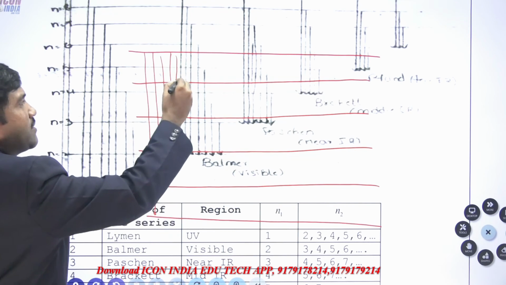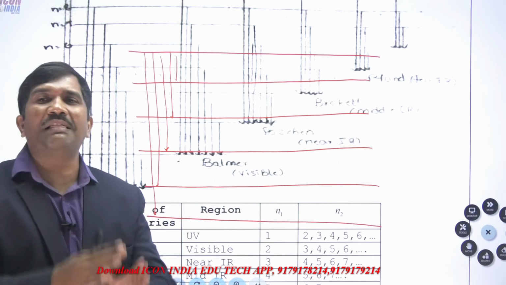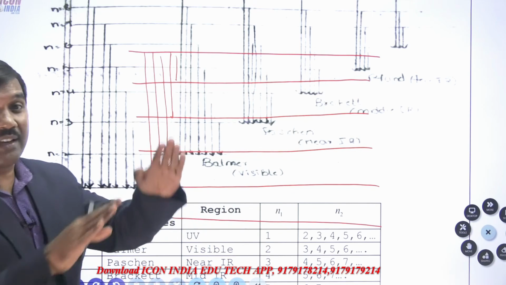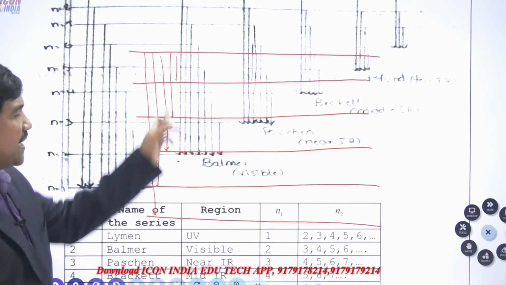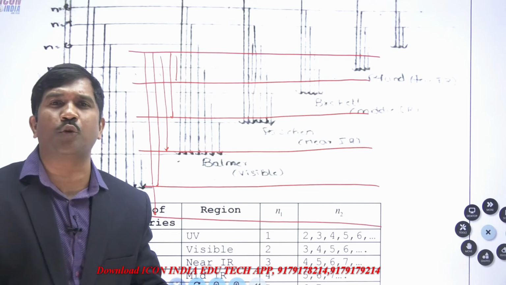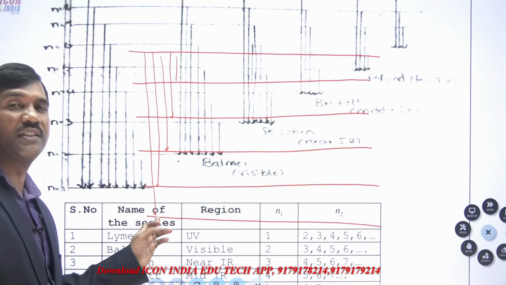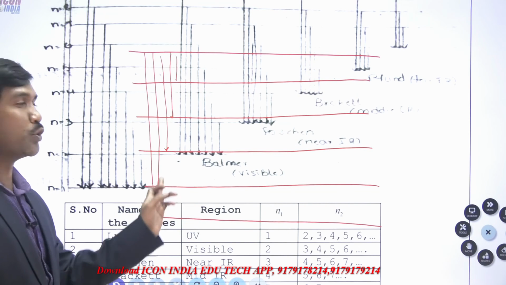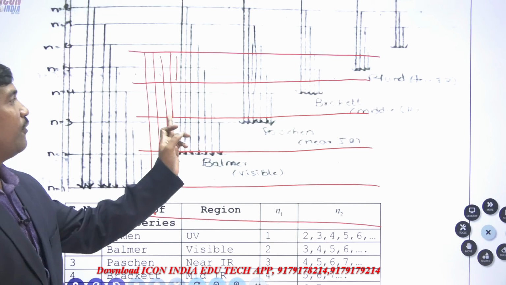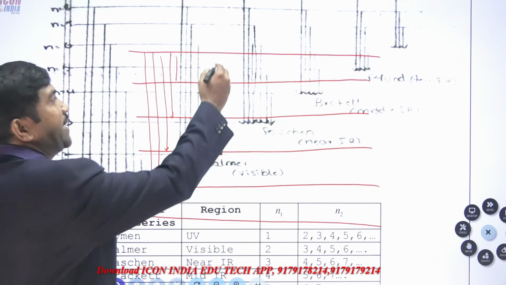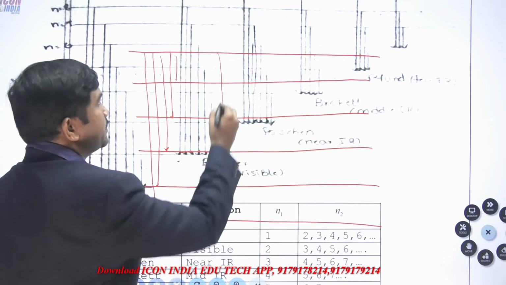So in this case, what is the Lyman series? All the lines should be de-excitation to 1. But here, all the lines are not de-excitation to 1. This first line is the de-excitation to 1, the second is to 2, the third is 3, 4, 5. And for the Balmer series, they drew it like this.